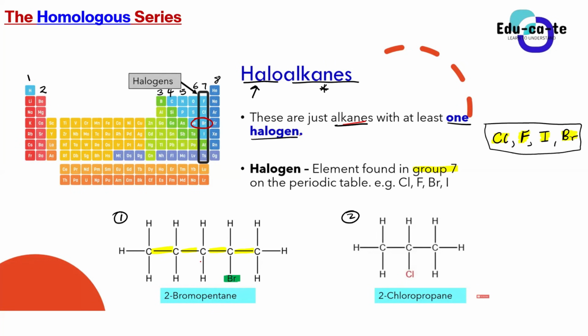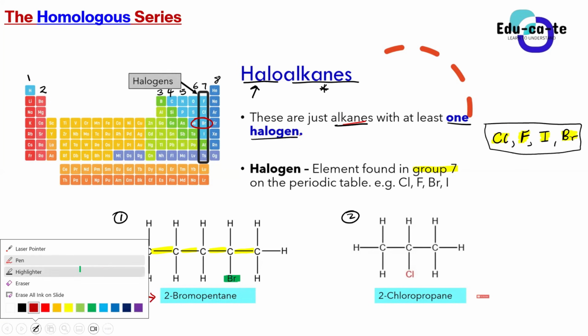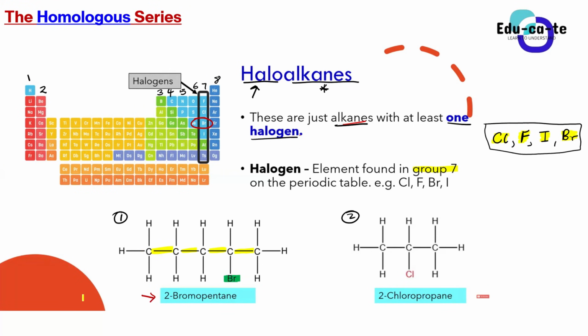But the naming of haloalkanes is still the same as the naming of alkanes, because the name of this compound is 2-bromopentane. What do you guys notice about the suffix of this name, 2-bromopentane? What do you guys notice about it? It ends with ane. Yeah, it ends with an ane.